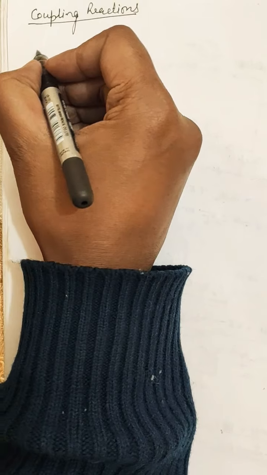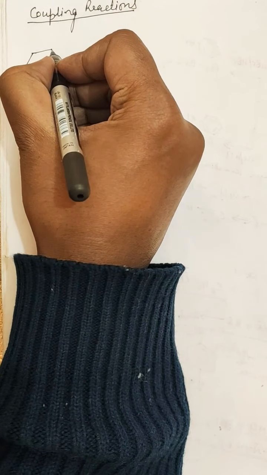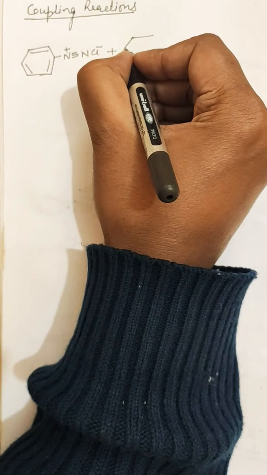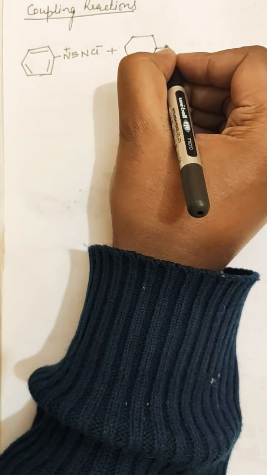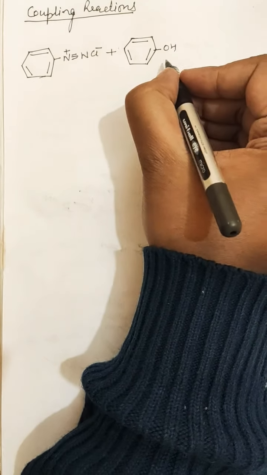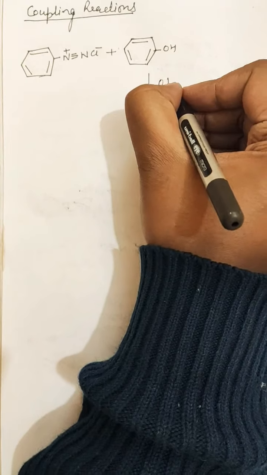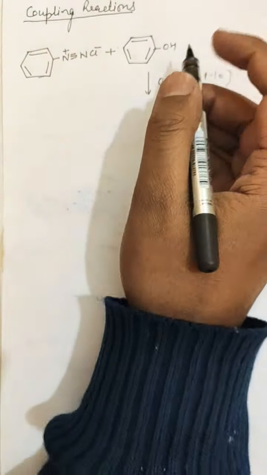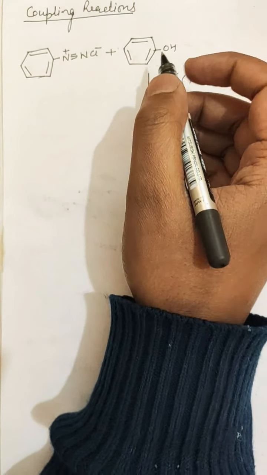For example, this benzene diazonium chloride reacts with phenol in the presence of base, OH negative, at pH 9 to 10 to form the para hydroxy azobenzene.